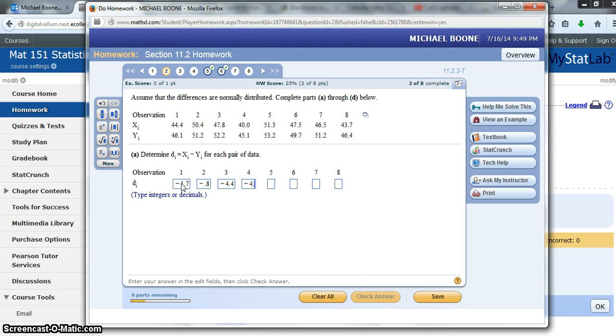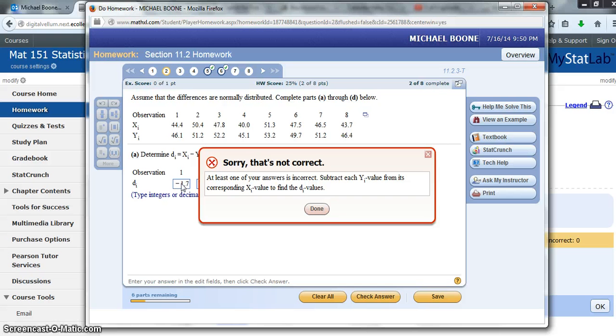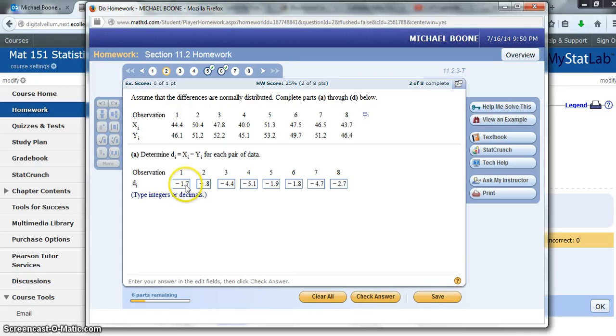Negative 5.1, negative 1.9, negative 1.8, negative 4.7, and negative 2.7. So those are my differences. Whoops, and I did something wrong. At least one of your answers is incorrect. Alright, so 1.7, that one's right.